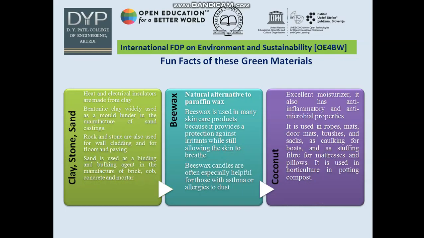Heat and electrical insulators are made from clay. Rock and stone are used for wall cladding, for floors and paving. Sand is used as a binding and bulking agent in the manufacture of bricks, caulk, concrete and mortar.